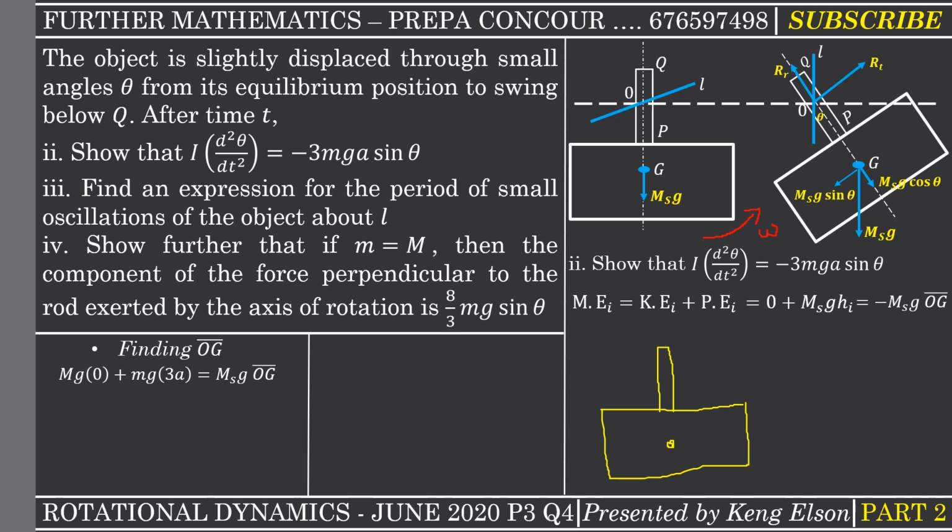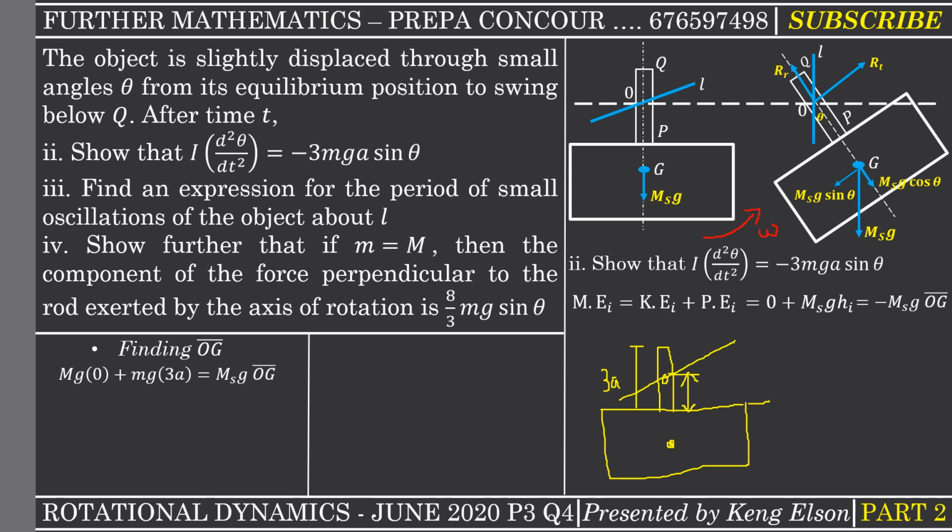The center of mass of the whole body is at G, but the center of mass of the rectangular lamina is at this point that I've indicated. Now this is the axis, and the axis was passing through the center of the rod, and the length of the rod was 3a. So it therefore means that this distance here is 3a over 2.